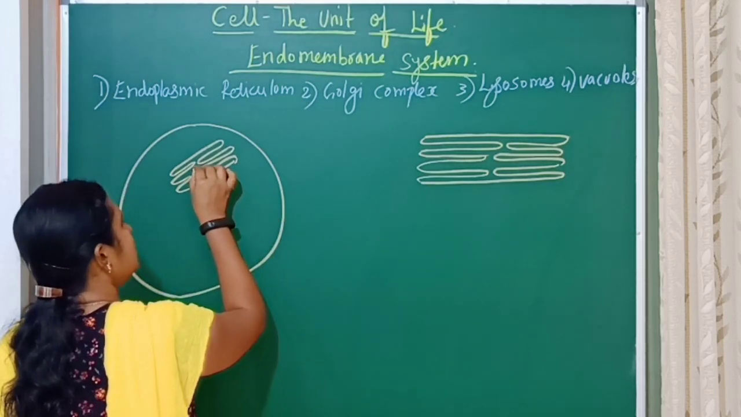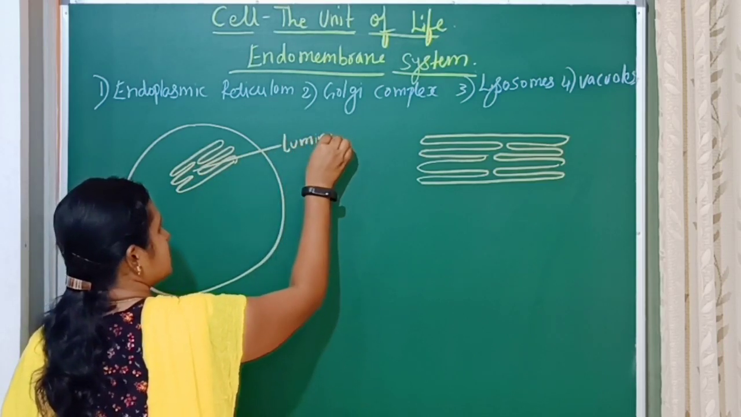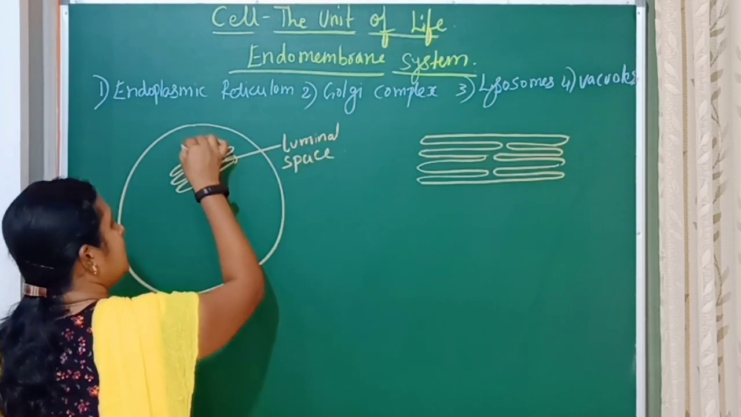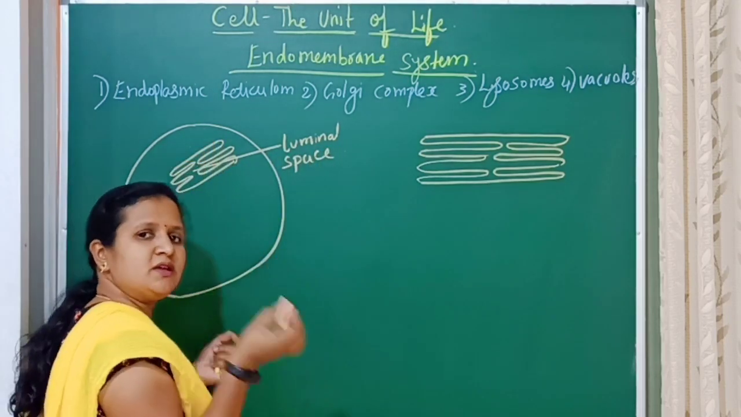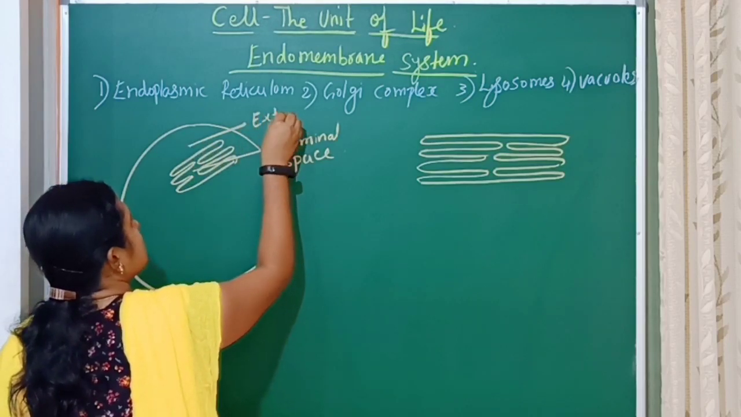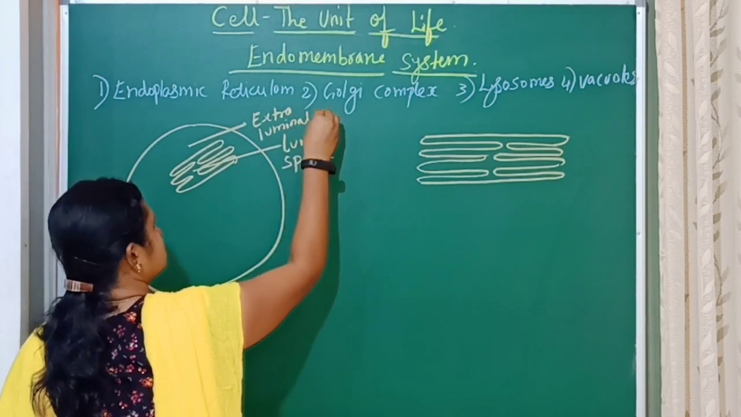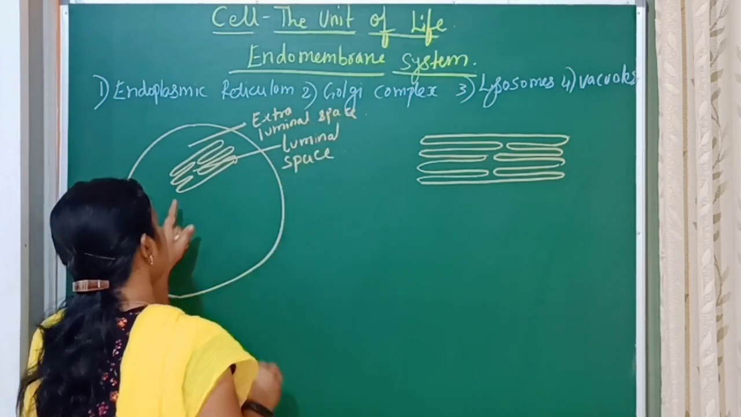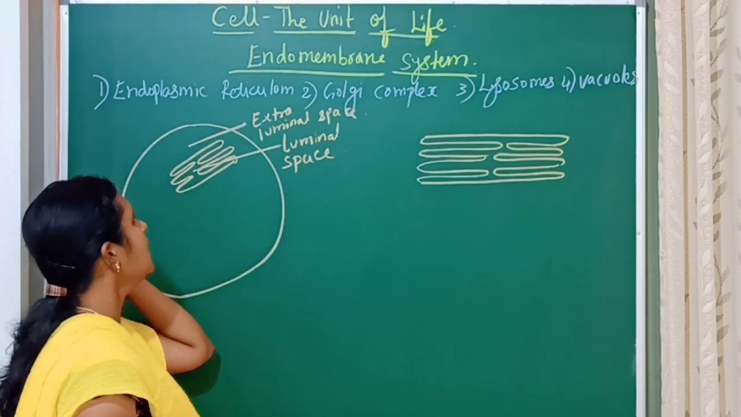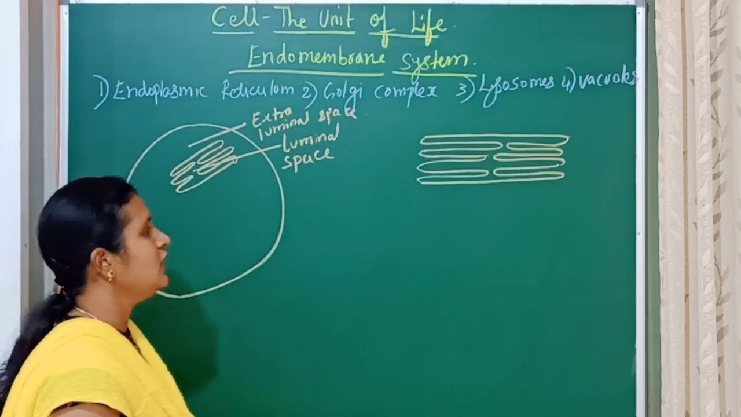The space within the endoplasmic reticulum is called luminal space. The space outside the endoplasmic reticulum but inside the cell is called extraluminal space. So, space within the endoplasmic reticulum is called luminal space, and space outside the endoplasmic reticulum but inside the cell is called extraluminal space.